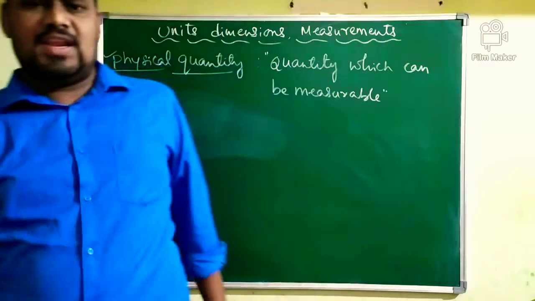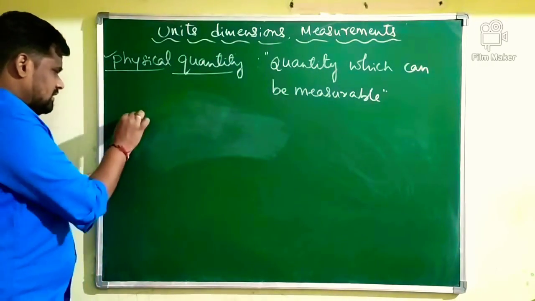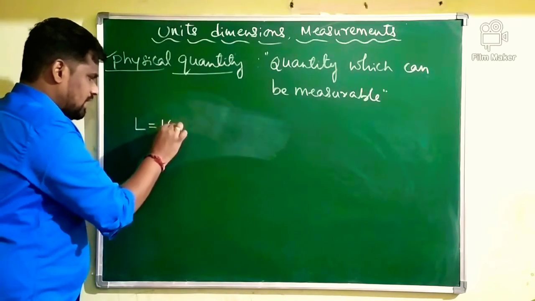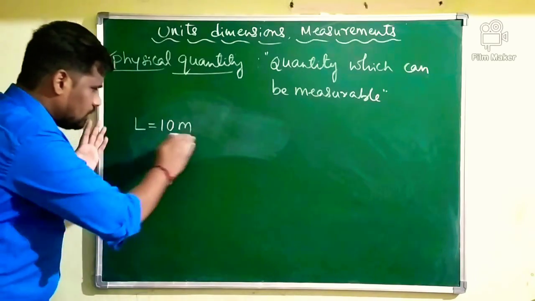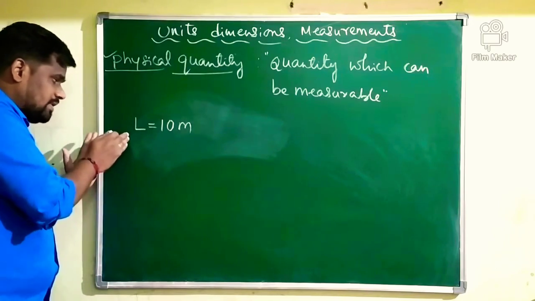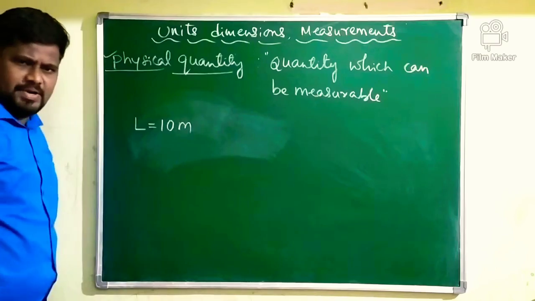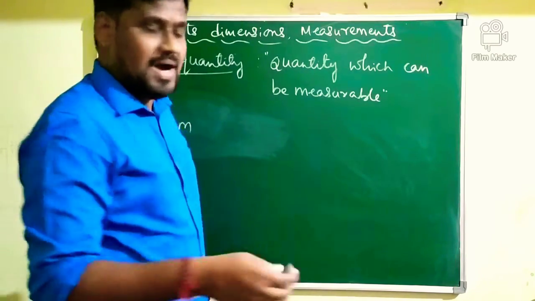So you will take a scale and measure the length of a given object, and you found that the length of the given object may be reported as 10 meter. After measuring the length, you are reporting the result of your measurement. The result of your measurement is written as, for example, length equals 10 meter. Next, I will ask you to measure mass.